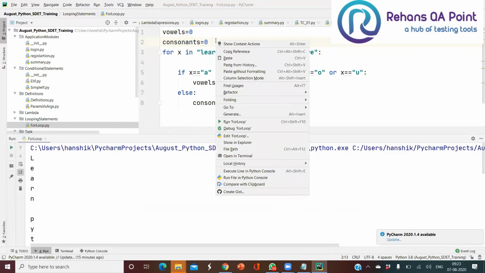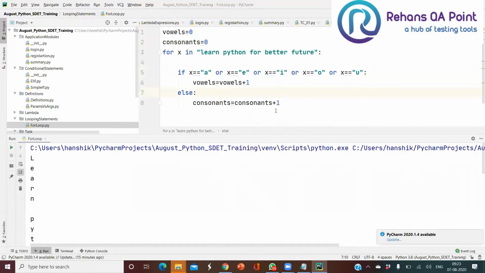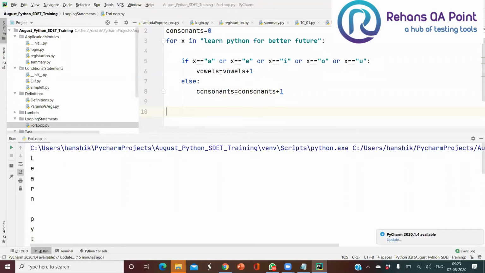So for now just understand this. Once my loop is completed, bring your cursor back to the indentation of your for loop. Otherwise, if you write anything inside, it will be running in the loop only. So we have to come out of the loop. The cursor should be at the starting position of the for, then it will think we are out of the loop.